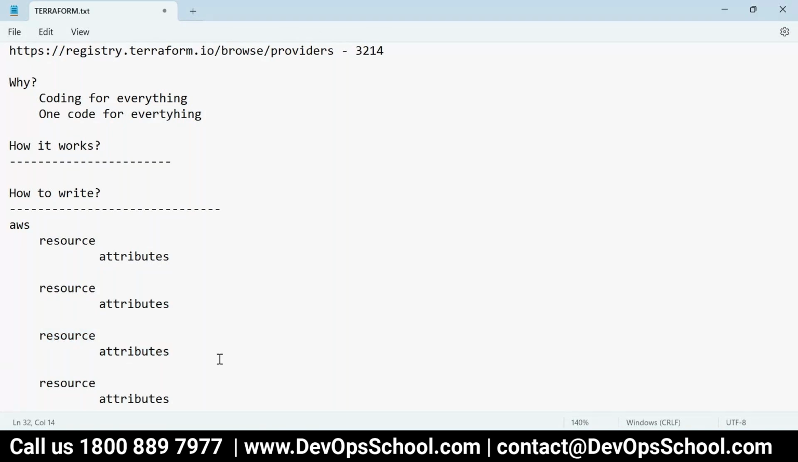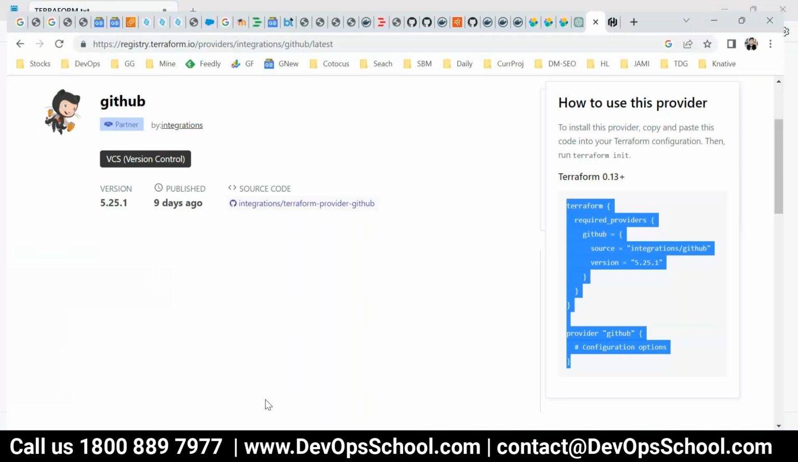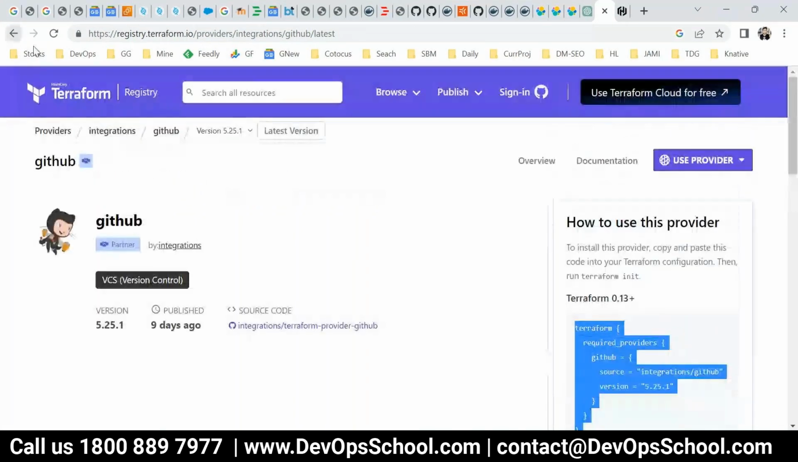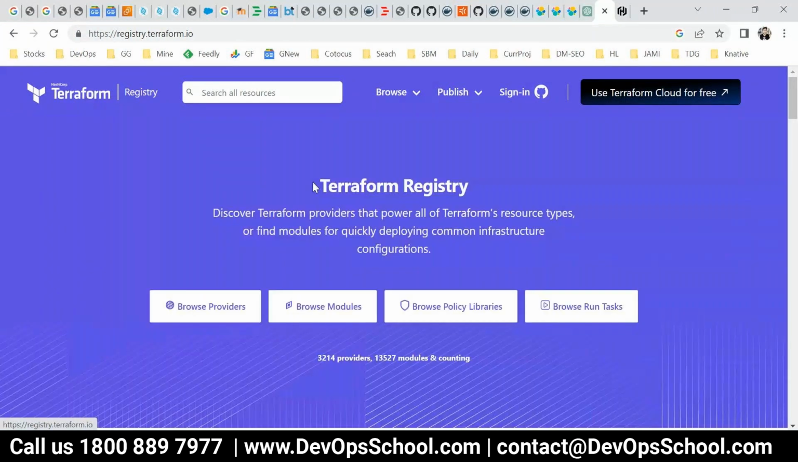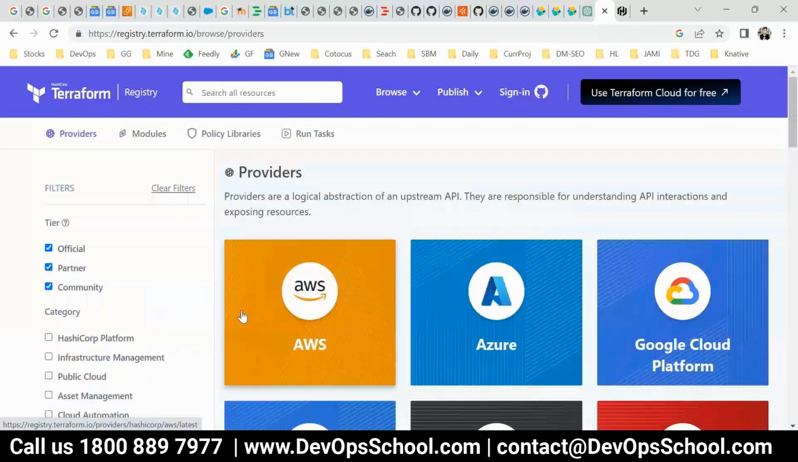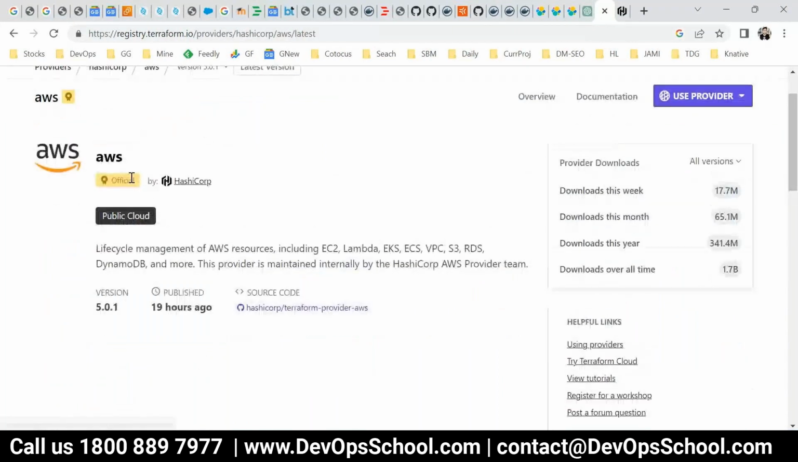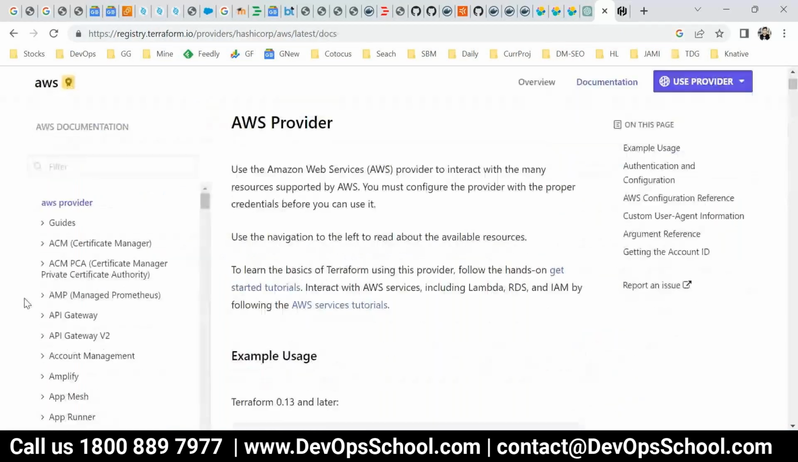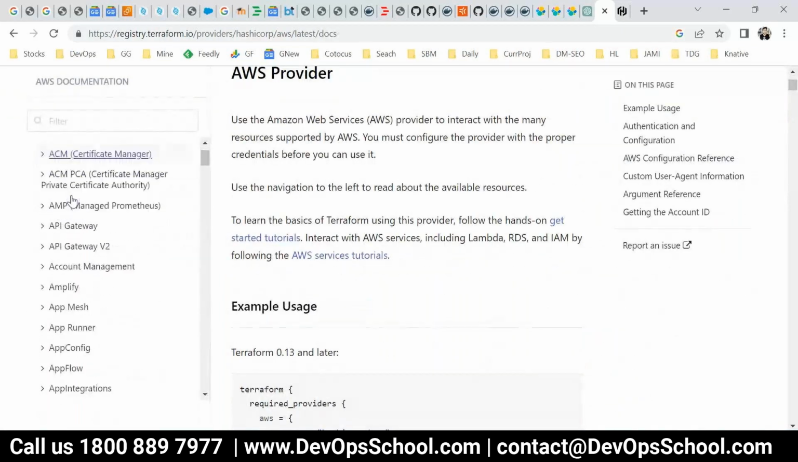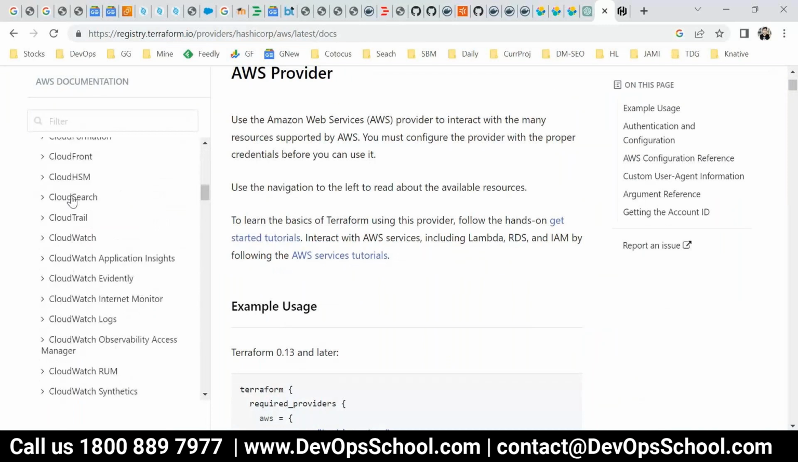So how do you know all this stuff? I'll ask the provider only. Hey provider, tell me your resources. So here you have the provider, AWS, and I'm asking, hey, how many resources do you have? Click on the documentation and you see on the left side, these are the categories of resources actually. Go to AWS first.